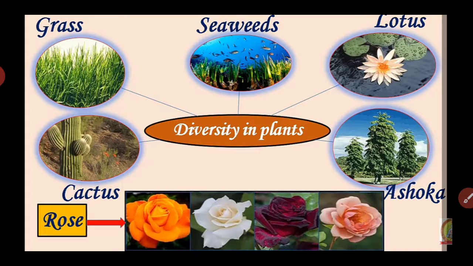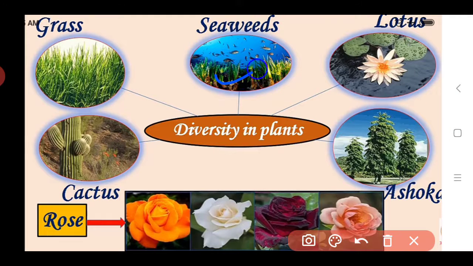Some plants are underwater, like seaweeds. In this image we see the underwater plants, these are the seaweeds. Some are grass, that is short in height. Some are found in a desert like cactus. Means some plants have such types of appearance.